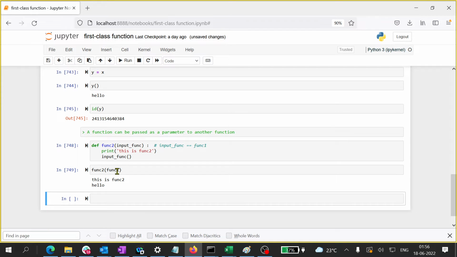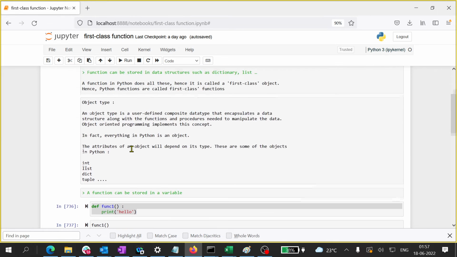Only the name is different here. What is being referred to as func1 is being referred to inside func2 as input func. That is the only difference. So I can pass a function as a parameter to another function, right? So the second point is also in place.